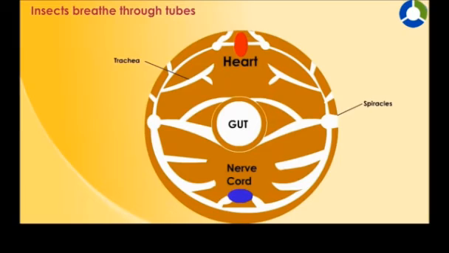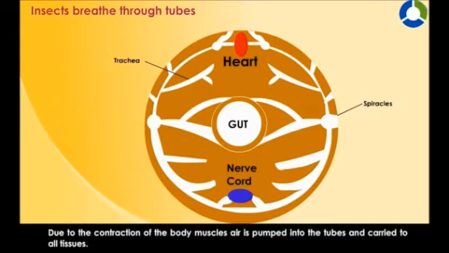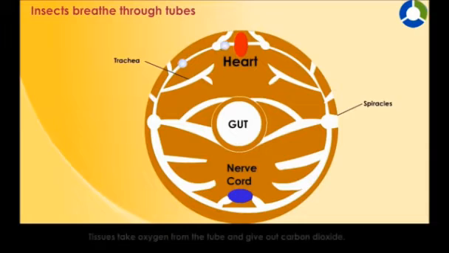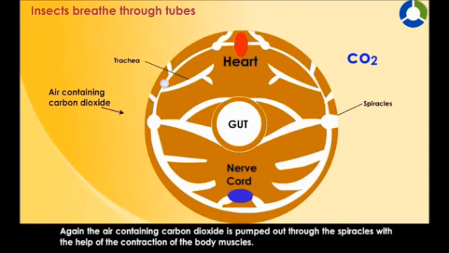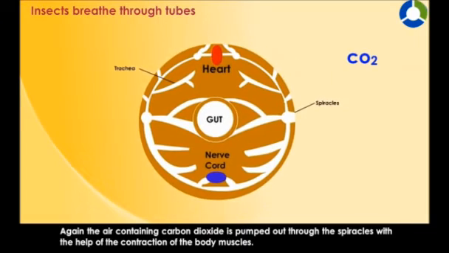Next, what happens? Due to contraction of their body muscles, air is pumped into the tubes and carried to each and every part of the cell. You can see in the picture also. Tissues take oxygen from the tube and give out carbon dioxide. Now, the air containing carbon dioxide is pumped out through the spiracles with the help of contraction of body muscles.